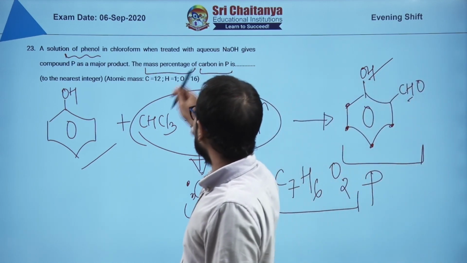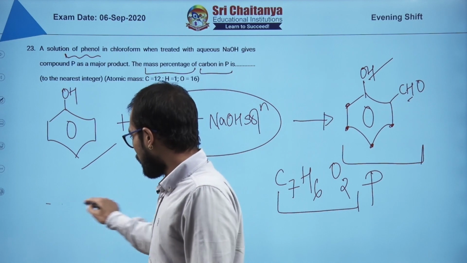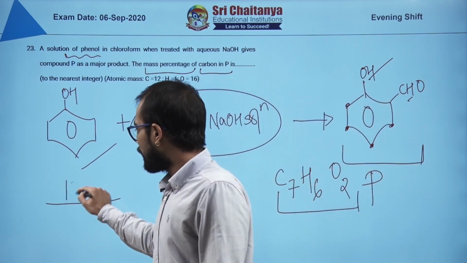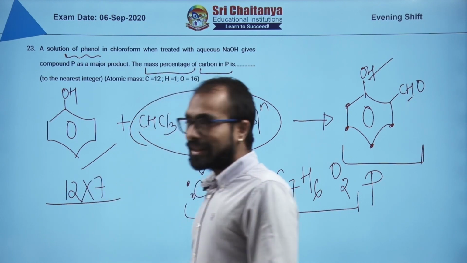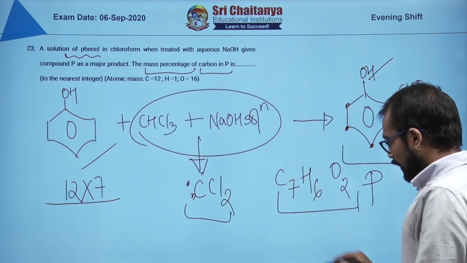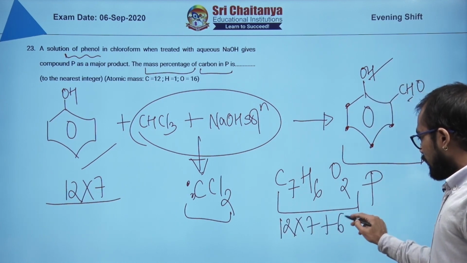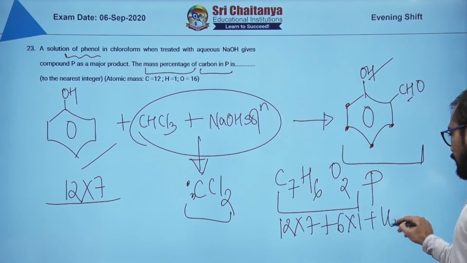They are asking the percentage mass of carbon. So how to find the percentage mass? What is the mass of carbon? 12 into 7. This is the mass of carbon. What is the total mass? 12 into 7 plus 6 into 1 plus 16 into 2.